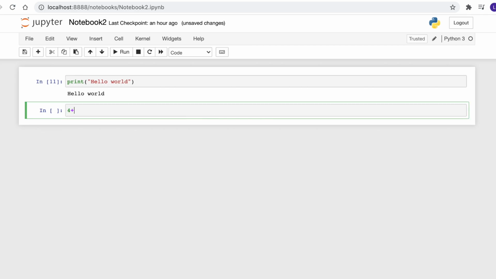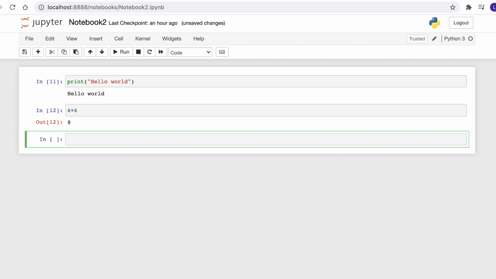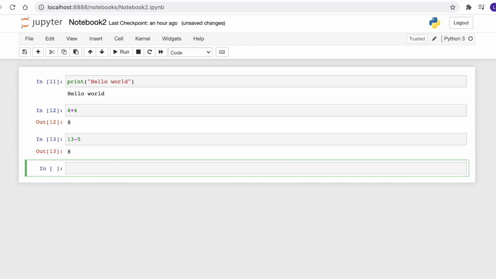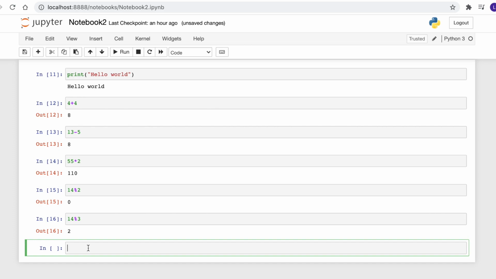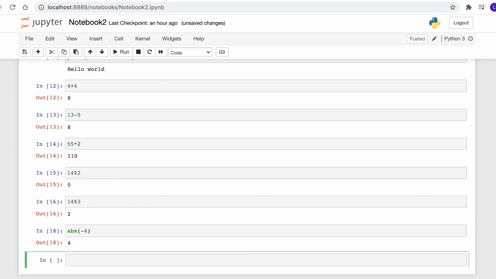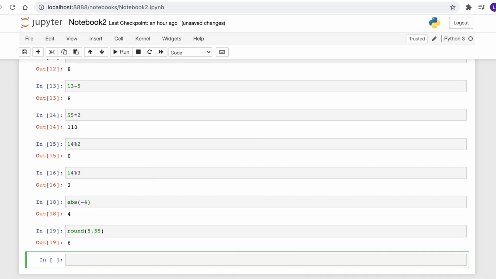Let's try our hands on the Python notebook doing a couple of mathematical operations. So we are using the same operators as are being used in a couple of other languages. Plus, minus, multiplication, division, etc. Apart from that, there are a couple of functions that I'm going to show you. For example, absolute. It will show you the absolute value of an integer. Next, we're going to see the round function, which is going to round up to the next integer. So if we put 5.5, it will show us 6. And we can also round up to certain decimal places. If we put two stars between two numbers, it means the power.